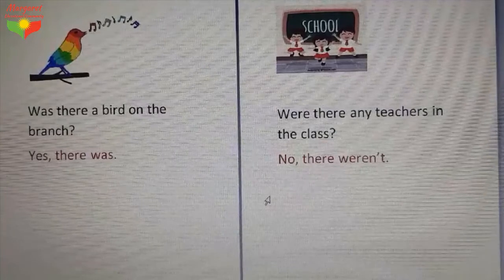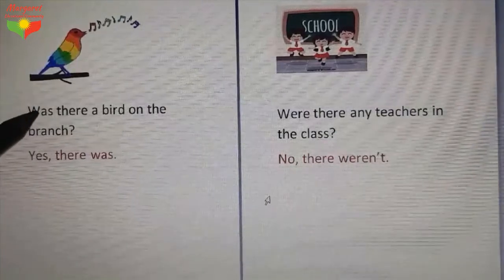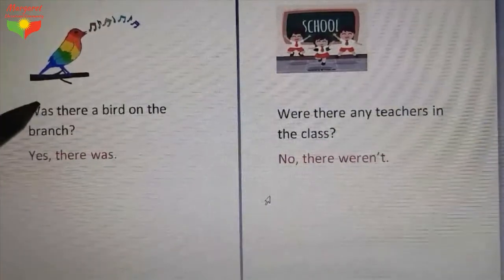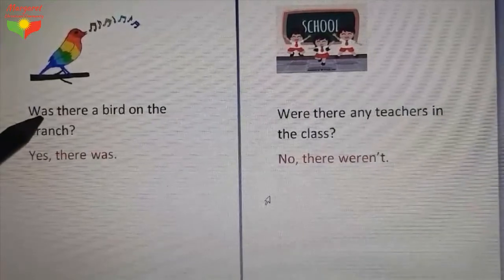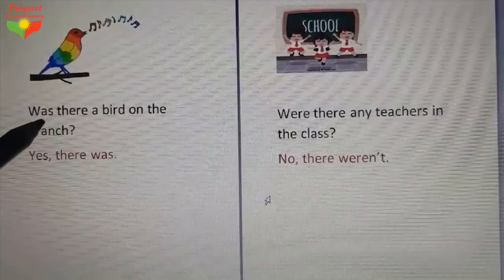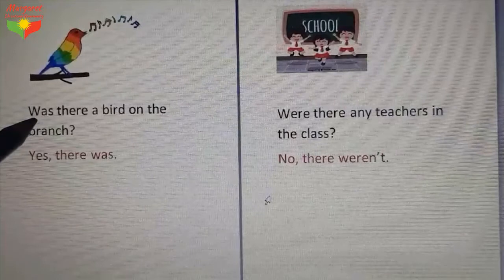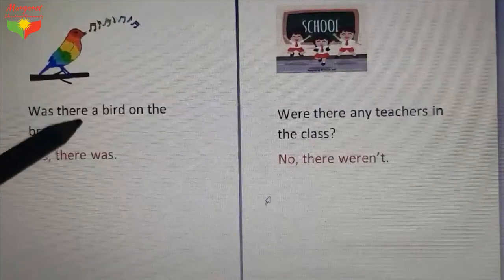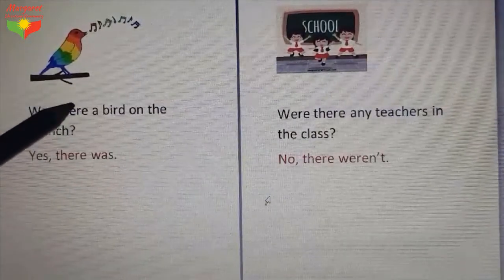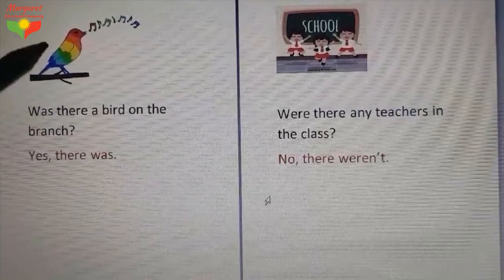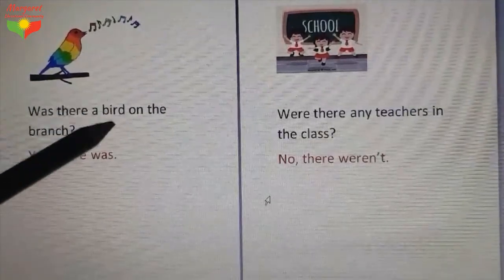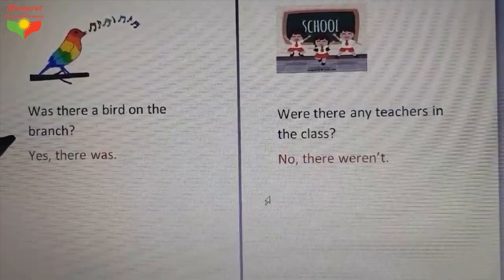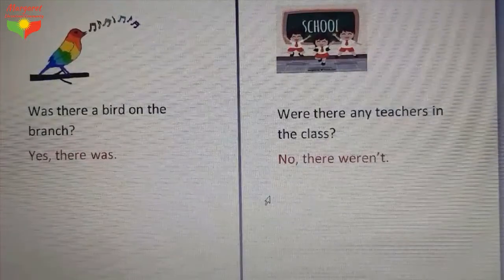So, if I ask you to return this sentence to affirmative or positive form, what should you do? Of course, you have to change the position of was and there. It will be, there was a bird on the branch. So, it's affirmative. There was a bird on the branch.